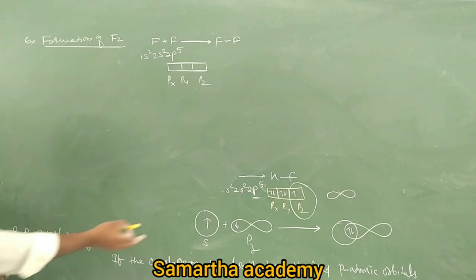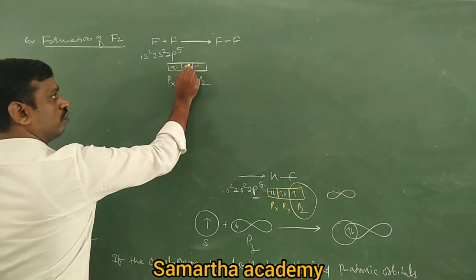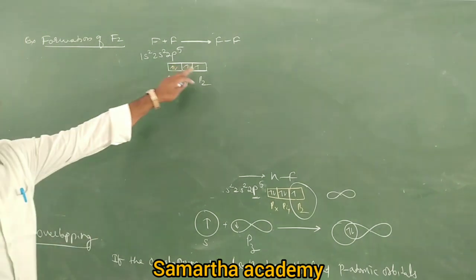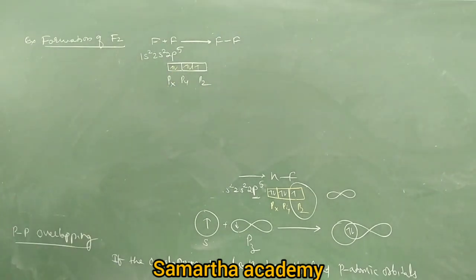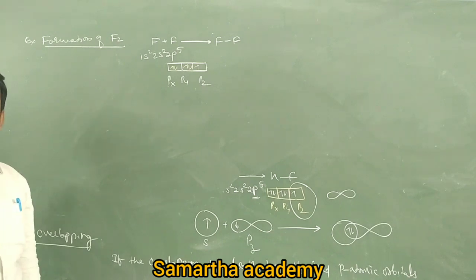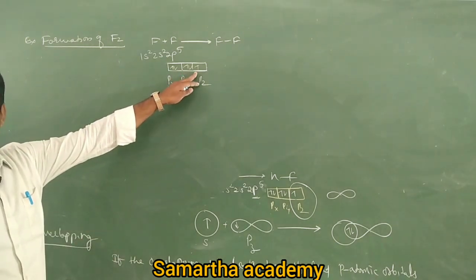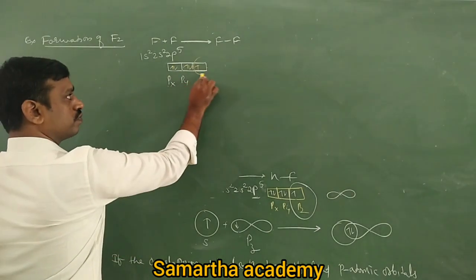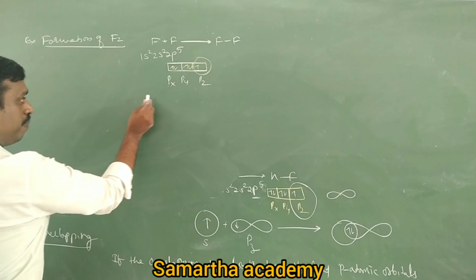Now how is the distribution of electrons? Same thing we have written here: 1, 2, 3, 4, 5. Tell me which p orbitals are completely filled? Px, py. Since px and py are completely filled, are they involved in overlapping? According to VBT, which orbital can overlap? Only an orbital having an unpaired electron. Not completely filled, not empty. So each fluorine has a pz orbital, and two fluorines have pz orbitals.